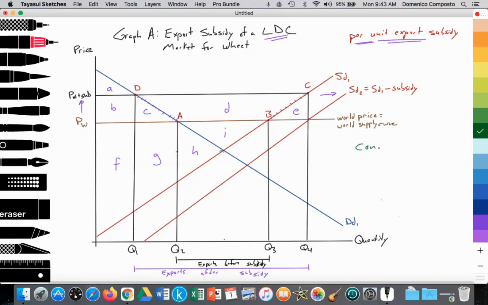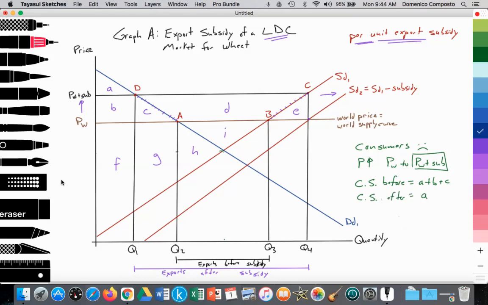All right, consumers in this domestic nation do not benefit from the export subsidy. They are worse off. Why? Because the price that they're paying has increased from PW to PW plus the subsidy, right? They now have to pay this sum of money. That will reduce their consumer surplus. So I'm just going to abbreviate this. Consumer surplus before the export subsidy was equal to areas A plus B plus C. And then consumer surplus after the export subsidy is now reduced to area A.